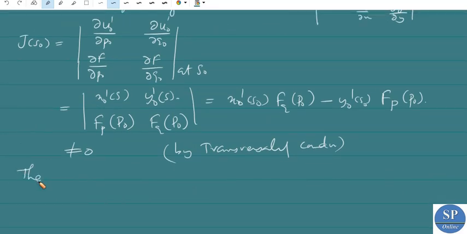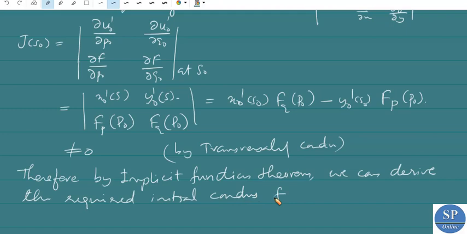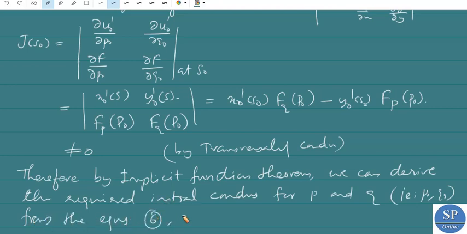Therefore, by the implicit function theorem we can derive the required initial conditions for P and Q, that is the initial conditions P naught and Q naught, from the equations, or from the system 6 and 7.